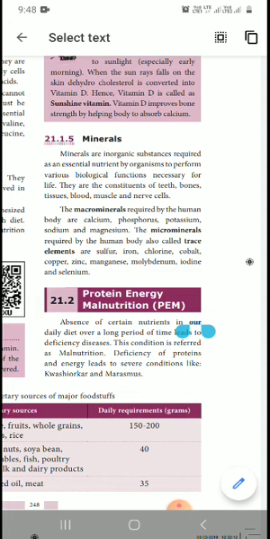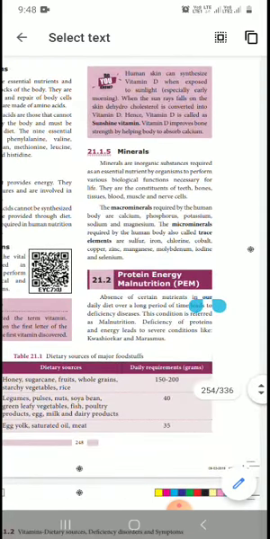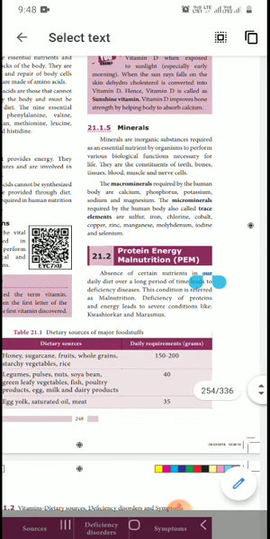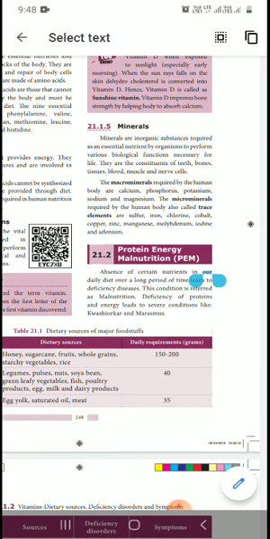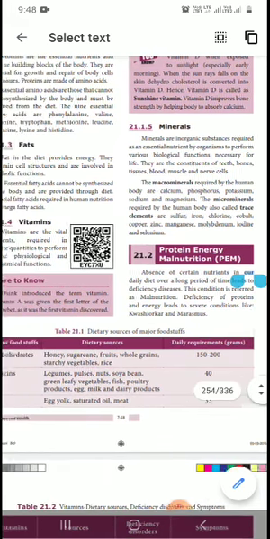The minerals required in very small amounts in the human body are called trace elements. What are the trace elements? Very little amount is needed. Okay, so one pinch is needed. What are they? Sulfur, iron, chlorine, copper, zinc, manganese, molybdenum, iodine and selenium.